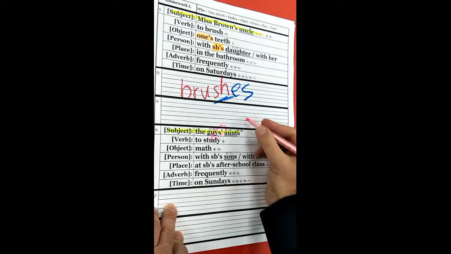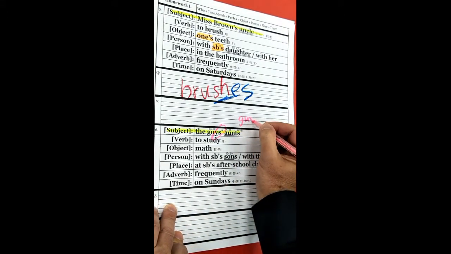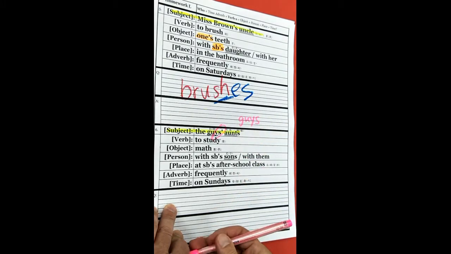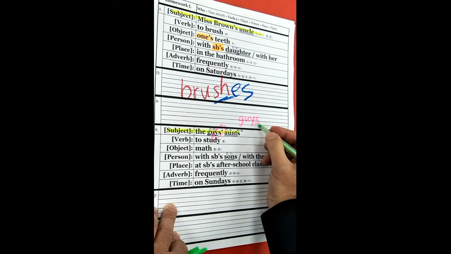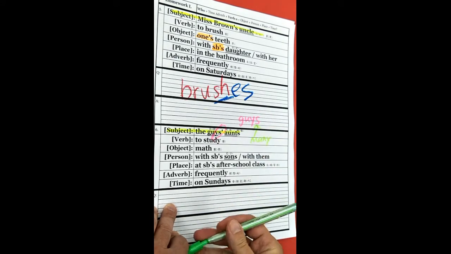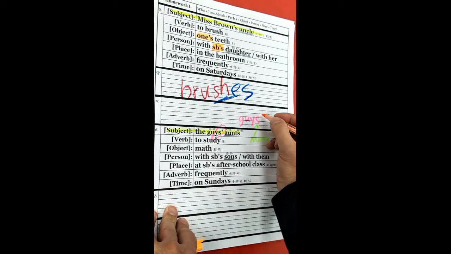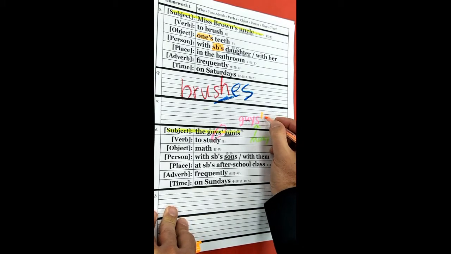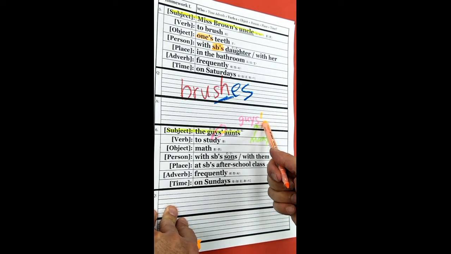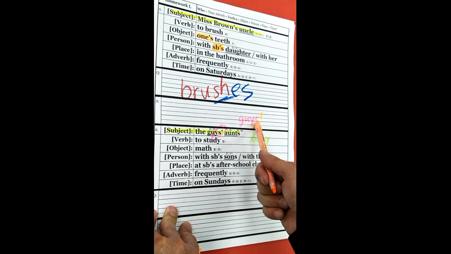This is guys, G-U-Y-S. This S means many. Many. Now we want to add the possessive, so we're going to add an apostrophe S. Oh, we don't need this S because there's already an S here.